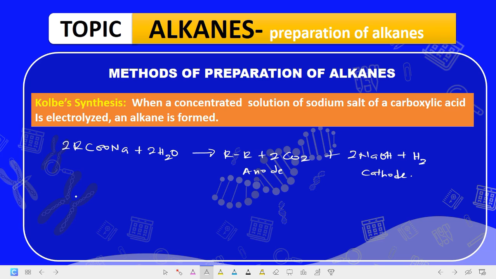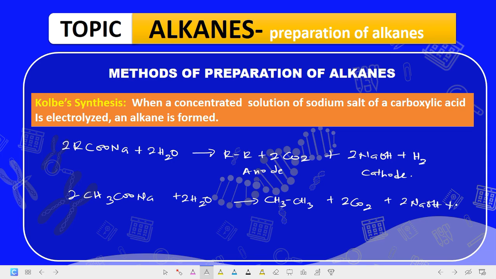Now let's say you are given something like this, 2CH3COONa plus 2H2O. What will be the product? The product will be CH3CH3 plus 2CO2 at the anode plus what? 2NaOH and H2.